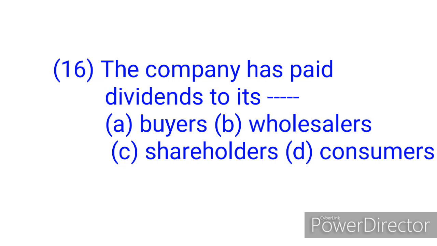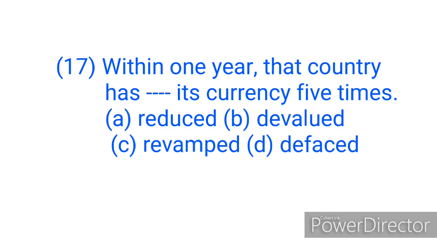A shareholder is a person who has shares in a company, and only a shareholder can receive dividends. So the correct answer is shareholder, Option C. Option D, consumer. A consumer is a person who buys goods or services, or a person who makes use of a product.